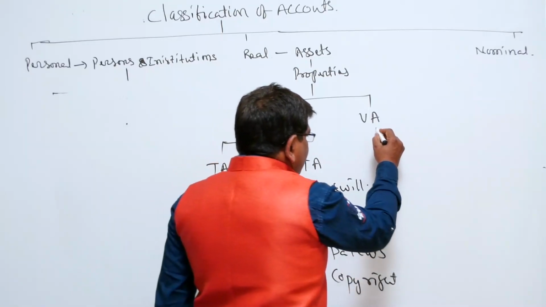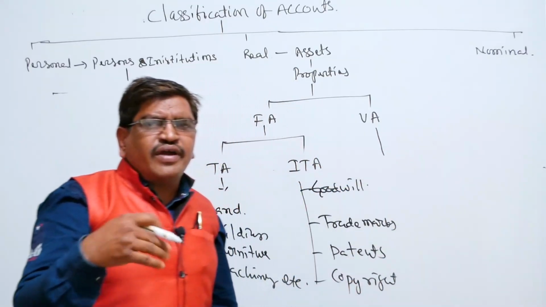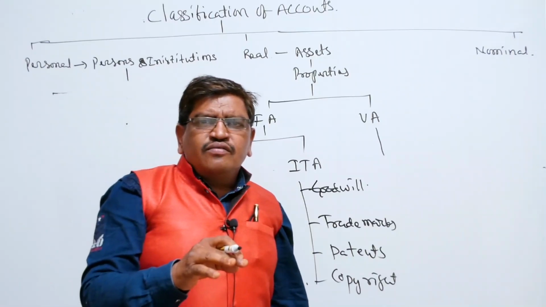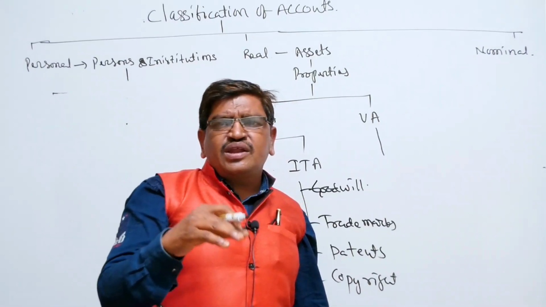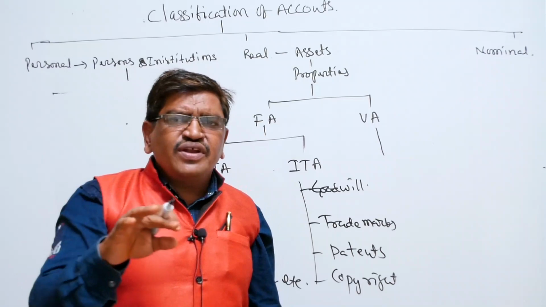Then next, variable assets. Variable assets vary as per the time. Within a short span of time, they can be converted into different forms.